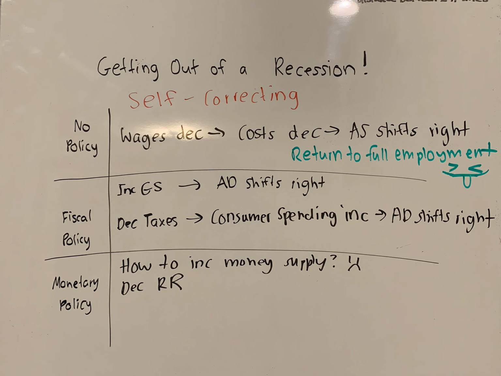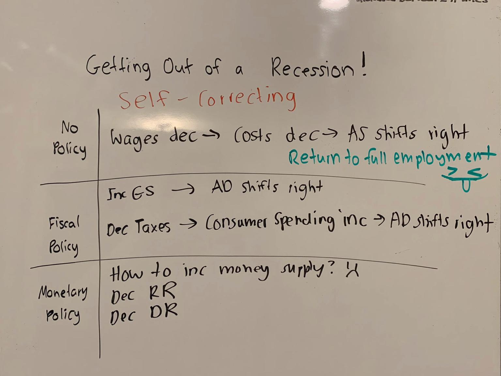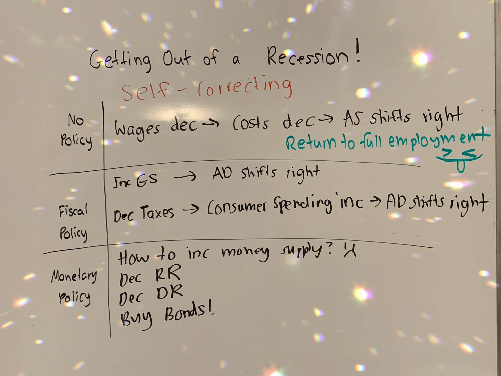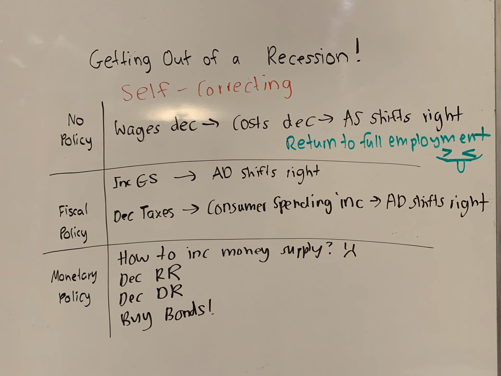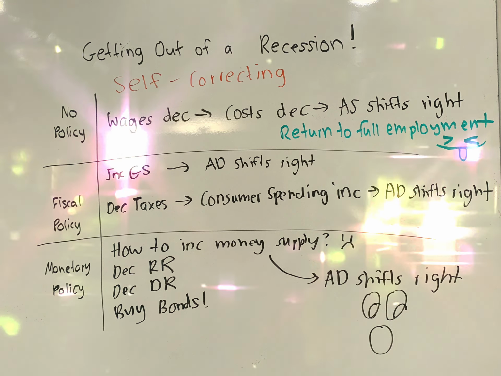But now we can focus on the monetary policy, which we know we have to increase the money supply. So we can either decrease the reserve requirement, decrease the discount rate, or buy bonds. And all of these would increase the money supply, which will shift the aggregate demand to the right.